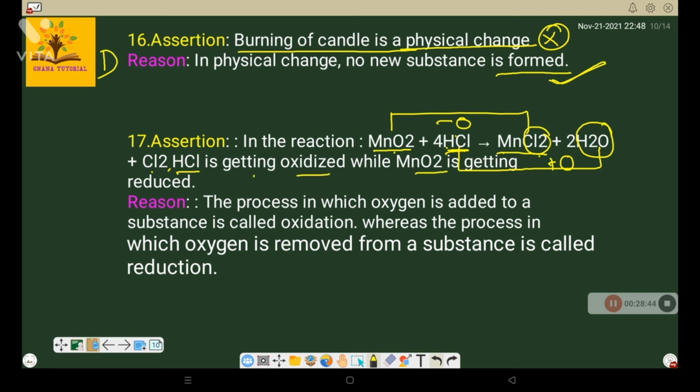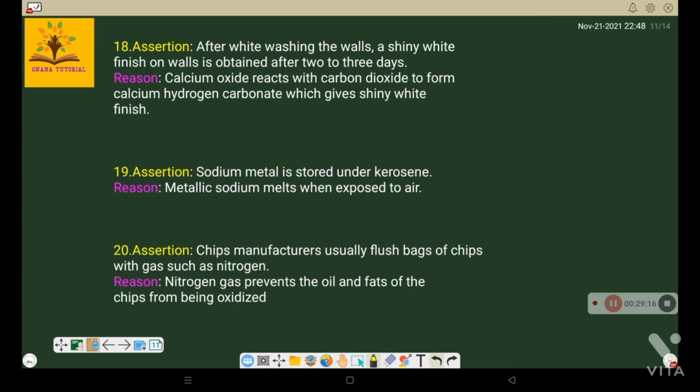So assertion is true. The reason is the process in which oxygen is added to a substance is called oxidation, correct? Whereas the process in which oxygen is removed from a substance is called reduction. So both are true and reason is the correct explanation of assertion, because we are removing oxygen from manganese dioxide. That's why it is called reduction. Answer is A. Now, next question.